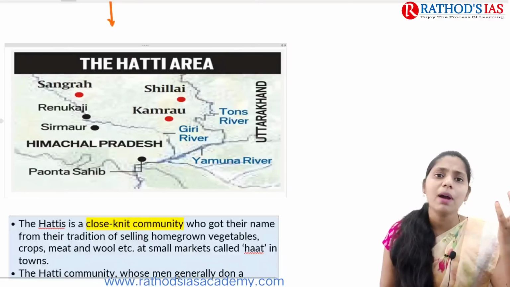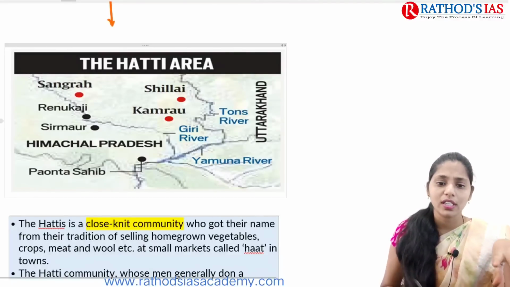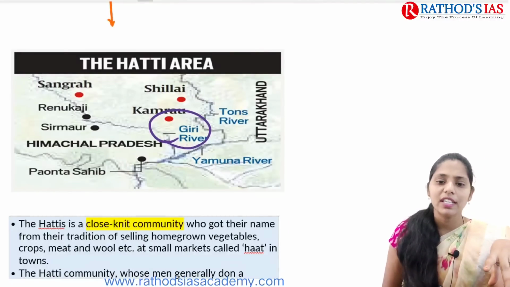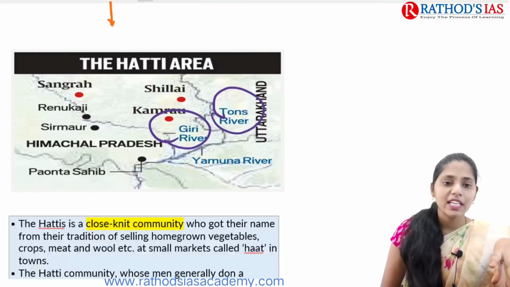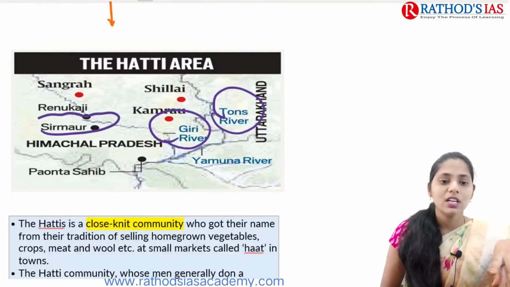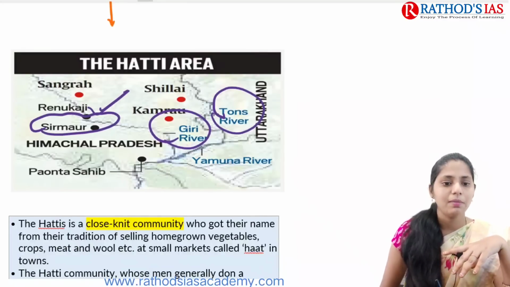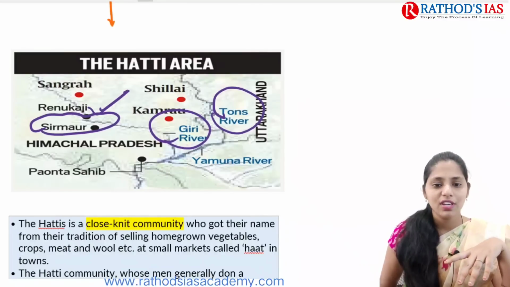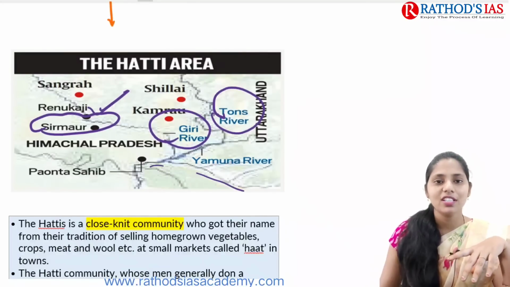If you're talking about where the Hati area is located, here you have the Giri river, here we have the Tons river, and here we have Sirmaur district in Himachal Pradesh. Even here you can see the Yamuna river, right?